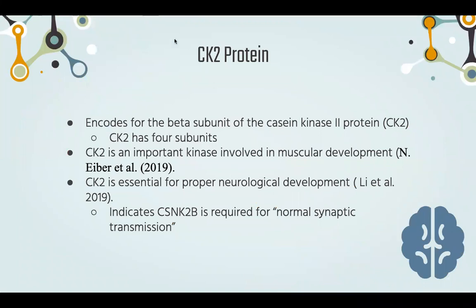The CK2 protein is composed of an alpha and alpha prime and a beta subunit. CK2 is a kinase and it regulates multiple systems through phosphorylation. CK2 is an essential protein for muscular development as it phosphorylates the protein MuSK that is important for proper function of acetylcholine. Acetylcholine is a neurotransmitter involved in muscular movement and development.